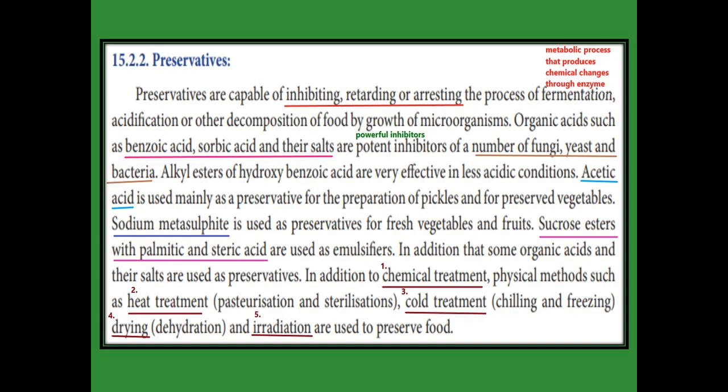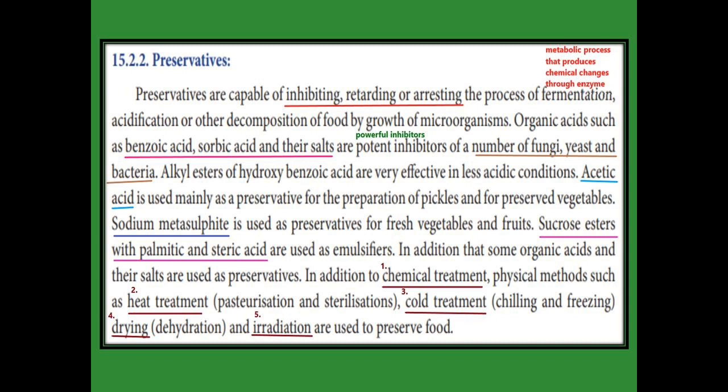Some chemical examples: organic acids such as benzoic acid, sorbic acid and their salts are powerful inhibitors of a number of fungi, yeasts and bacteria. So they prevent the growth of fungi, yeast and bacteria. Alkyl esters of hydroxybenzoic acid are effective even in less acidic conditions. Acetic acid is used as a preservative in pickles and vegetables.